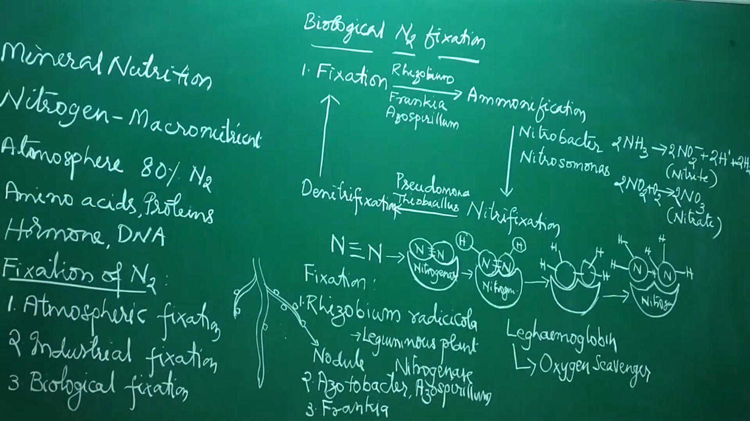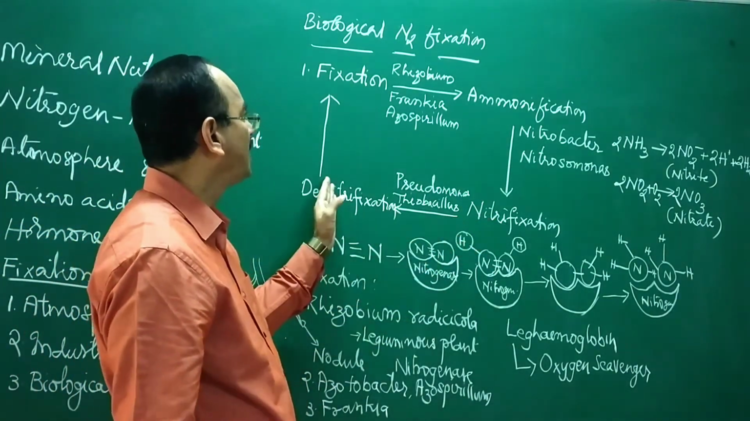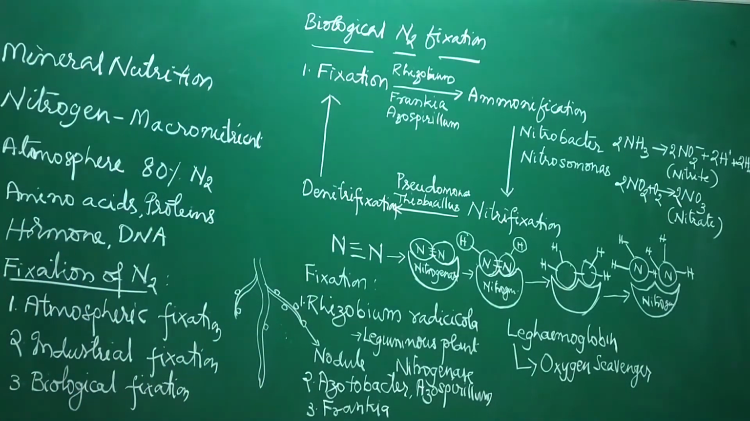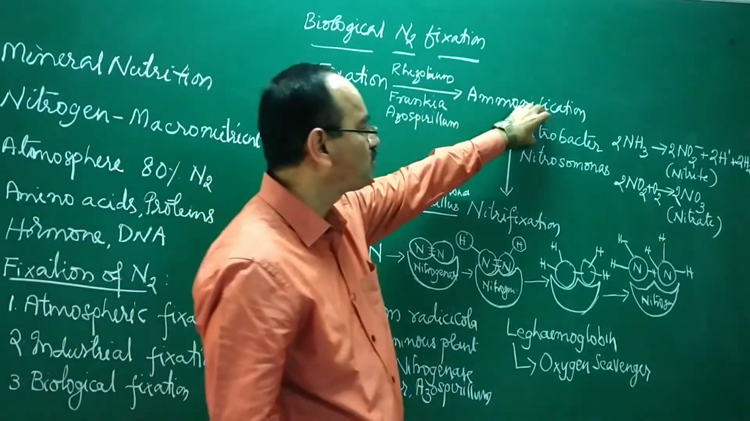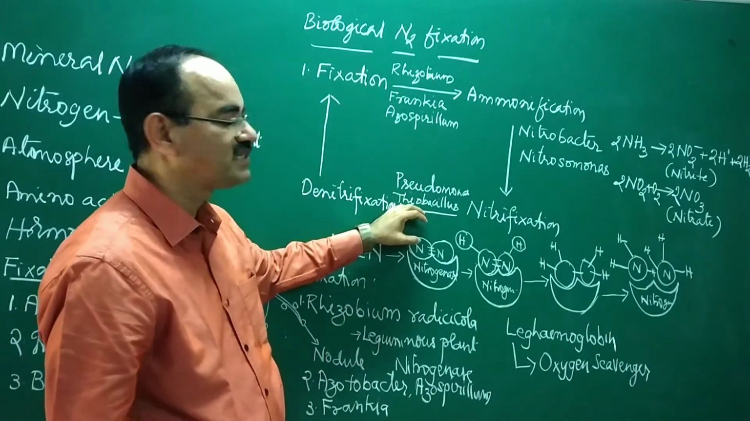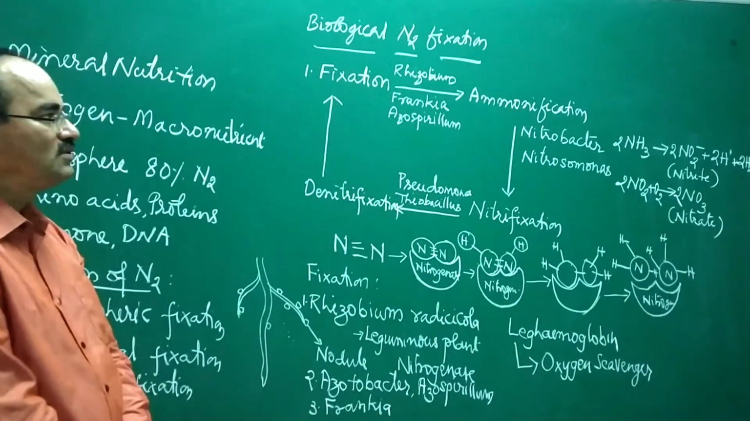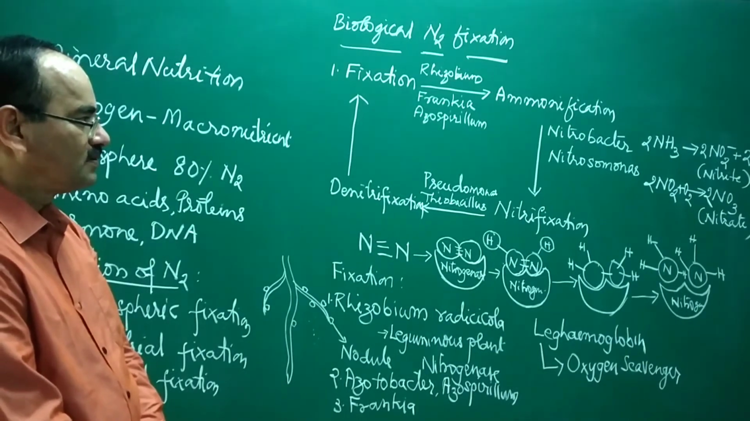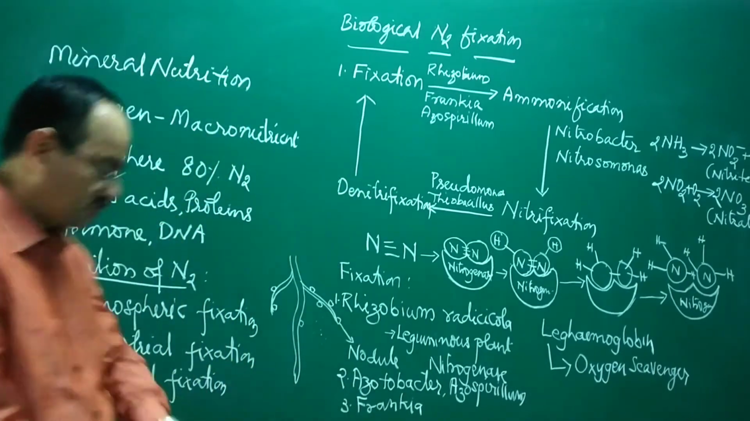So Pseudomonas and Thiobacillus will convert nitrate into nitrogen and oxygen, and nitrogen is given back to the atmosphere. So that is the cycling of nitrogen. Since microorganisms like Rhizobium, Frankia, Azospirillum, Nitrobacter, Nitrosomonas, Pseudomonas, Thiobacillus, all these are involved, it is called biological nitrogen fixation. So this is how nitrogen gets fixed in the plants from the soil. So this is biological nitrogen fixation.